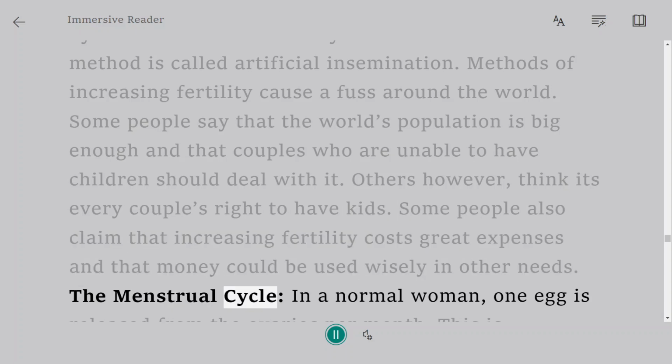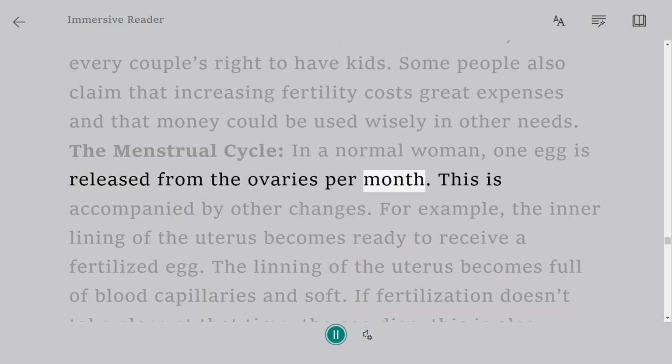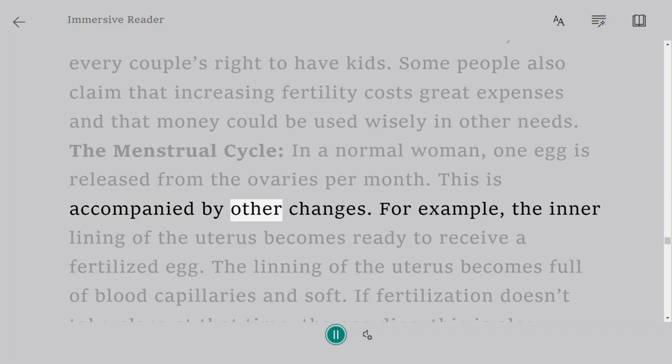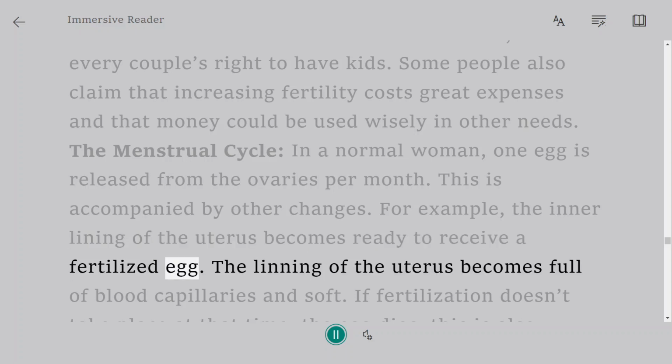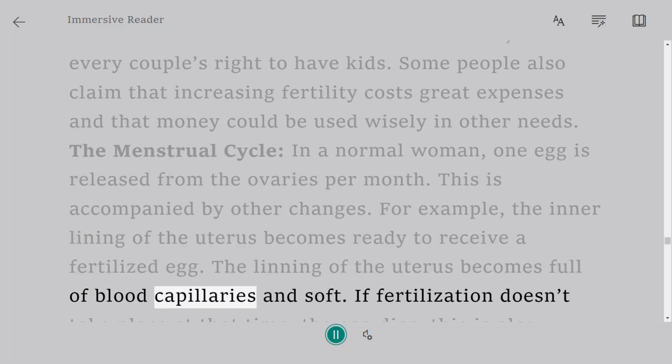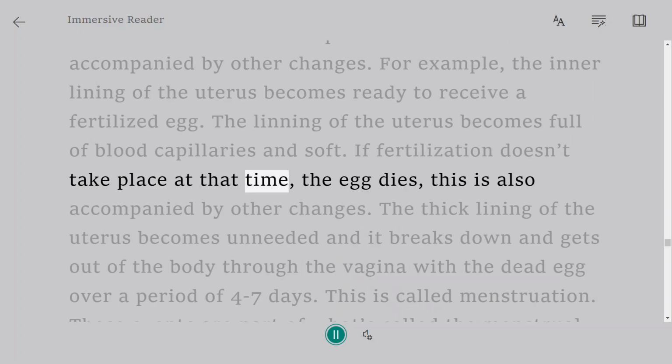The menstrual cycle: in a normal woman, one egg is released from the ovaries per month. This is accompanied by other changes. For example, the inner lining of the uterus becomes ready to receive a fertilized egg. The lining of the uterus becomes full of blood capillaries and soft. If fertilization doesn't take place at that time, the egg dies.